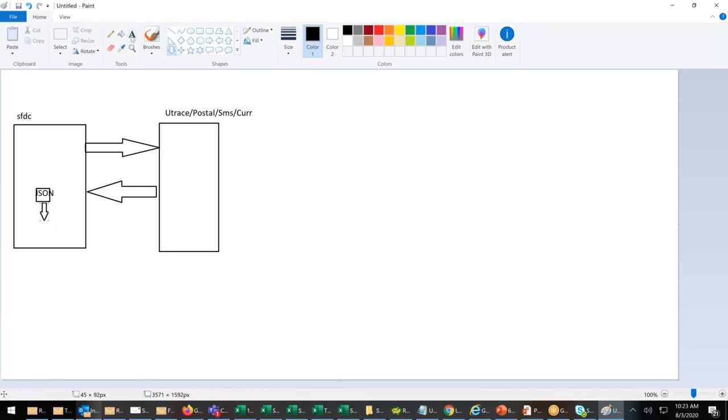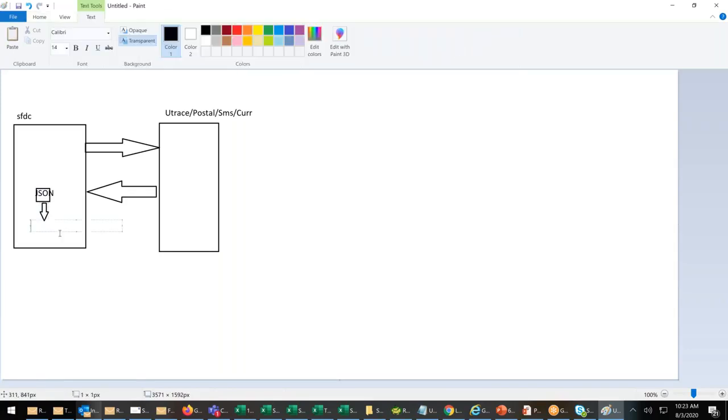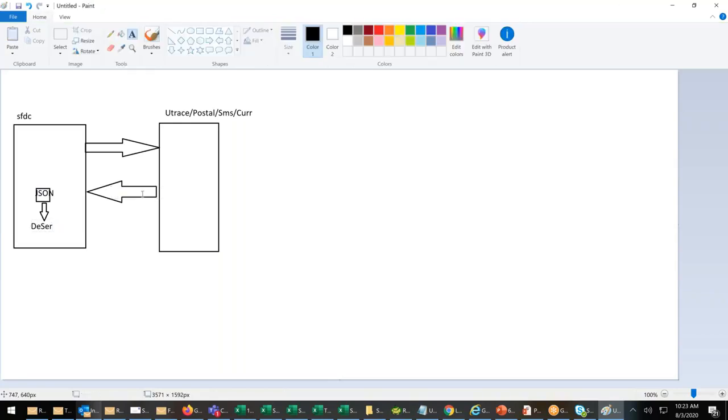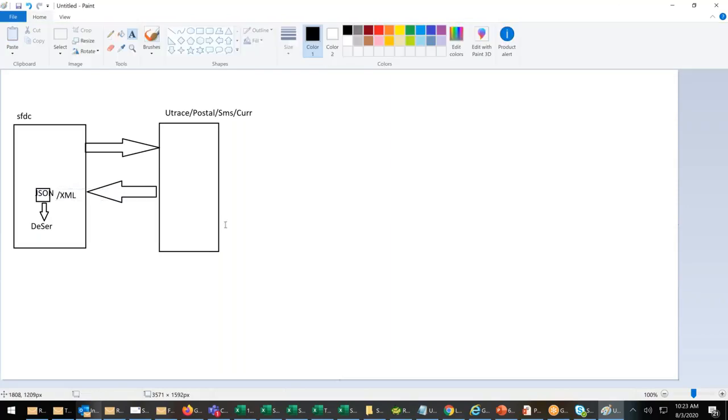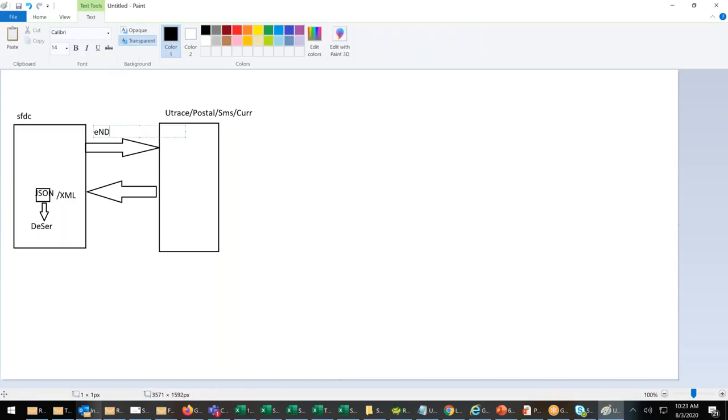We deserialized it. They gave the response in either XML or JSON. We have seen both examples. This is the response that I got. How did we send the request? Through the endpoint URL. On the URL itself, we sent it.